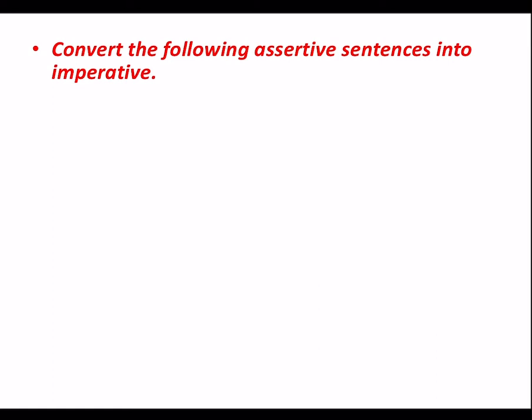Convert the following assertive sentences into imperative. Now, we are doing the next type of it. Previously, we did imperative to assertive. Now, we are doing assertive to imperative. Assertive to imperative are very, very easy. You have to attend a meeting. So, you have to do the vice versa of the rules we followed for the first time.